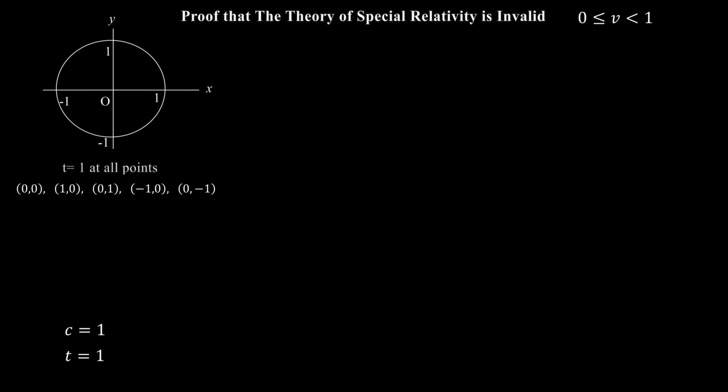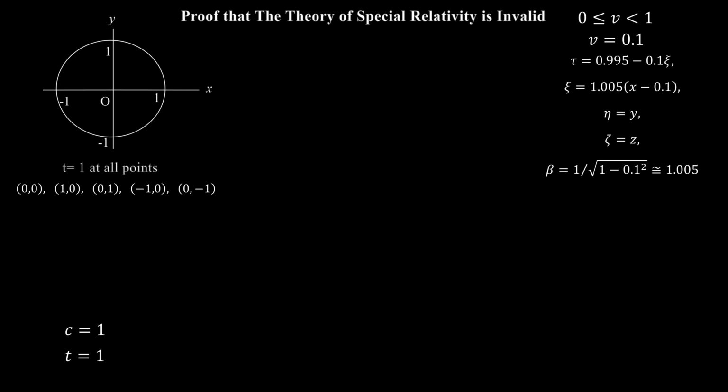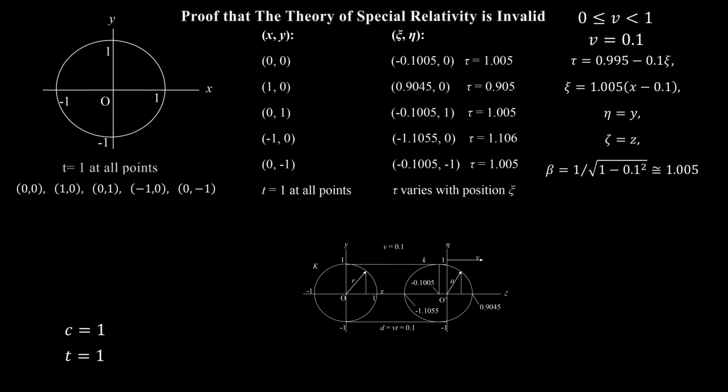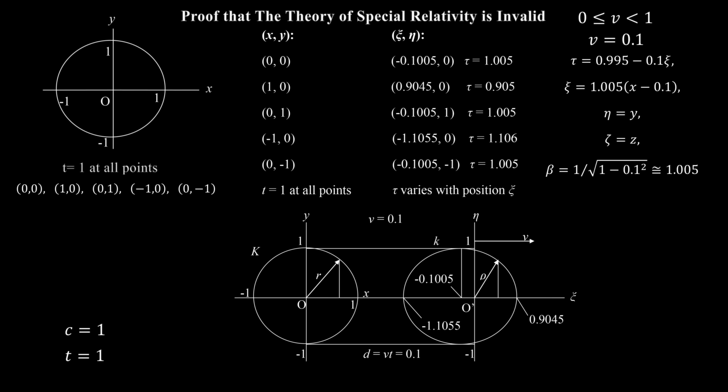To see how things transform, I'll start with the speed v equals 0.1. The Lorentz transformation is then given by these equations. Let's now compare the corresponding points and times in both systems. Here they are. Here is a graphic for this result. Note that the time τ in the moving system k varies with the position ξ therein. Also note that the origin x equals 0, y equals 0 of the xy system is not transformed to the origin of the moving system, but to the point with coordinates ξ equals minus 0.1005, η equals 0.